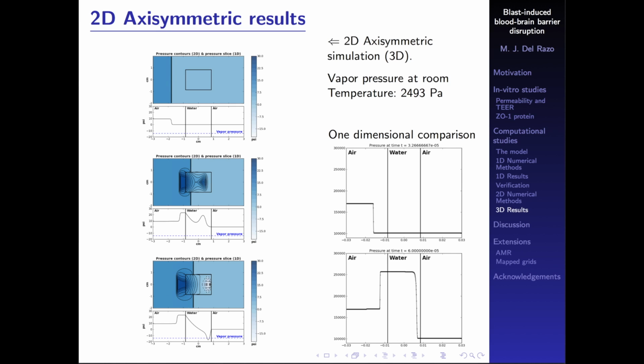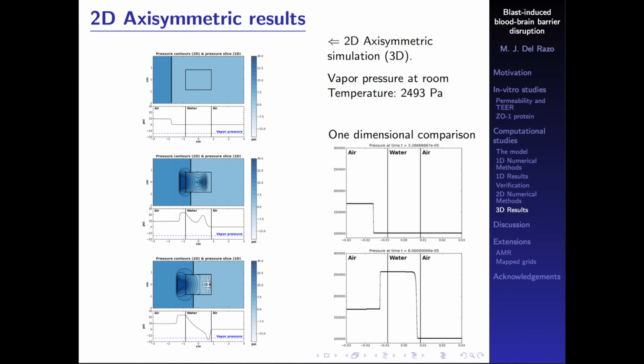Now, something that is also particularly interesting is that if we go back a little bit, we see that this is the pressure profile at the slice of the simulation. If we compare this to a one-dimensional model, it will look something like this. You have the shock wave coming from the left to an air-water-air interface, and as it comes in, it just looks like this.